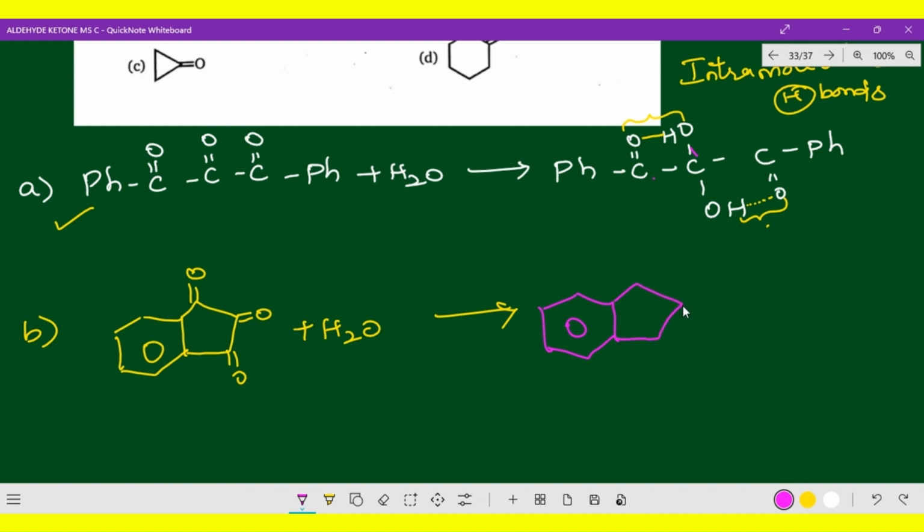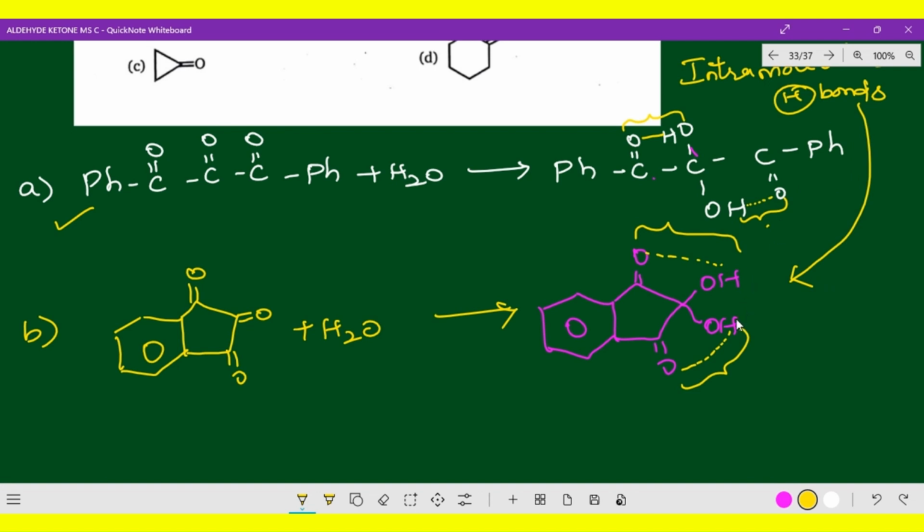Right now, here also geminal diol, OH functional group. C double bond O, C double bond O here. Now, in this also, you can find this hydrogen combined with this oxygen, and in the same way this hydrogen combined with this oxygen. Here also, you will get intramolecular hydrogen bonding. So intramolecular hydrogen bonding gives the more stable hydrate, right? I hope you got the clarity.